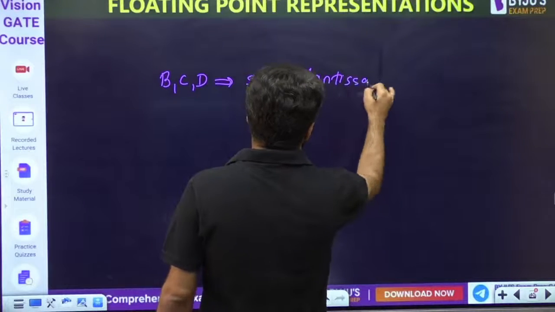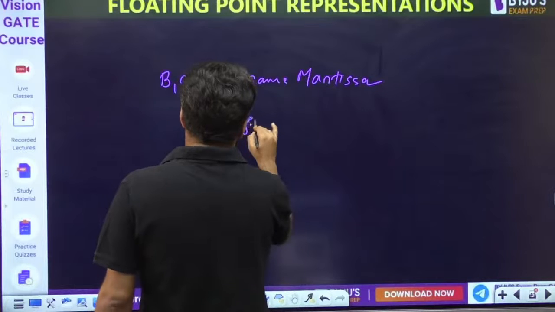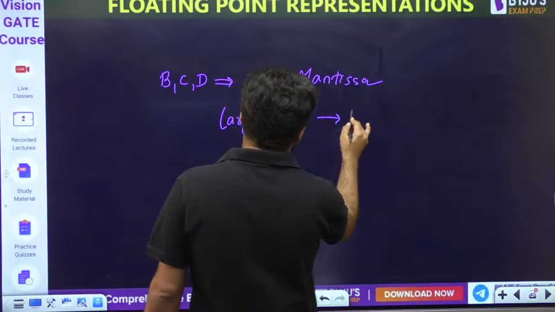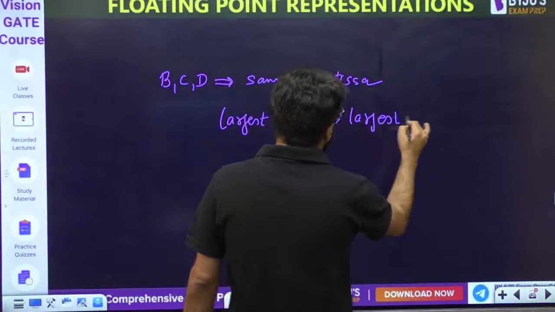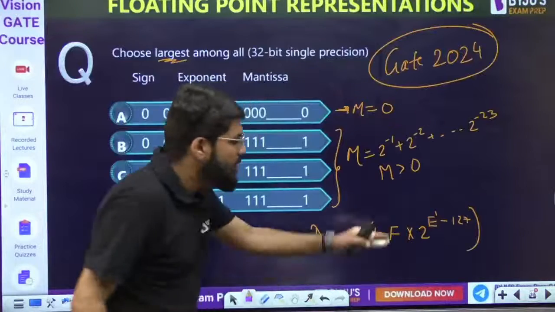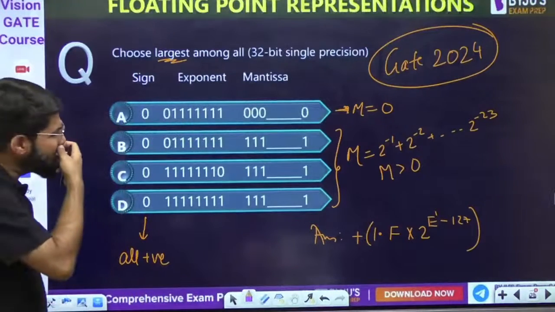They have the same mantissa. So if you want to choose the largest number, that will correspond to the largest E dash. Now what is the largest E dash?